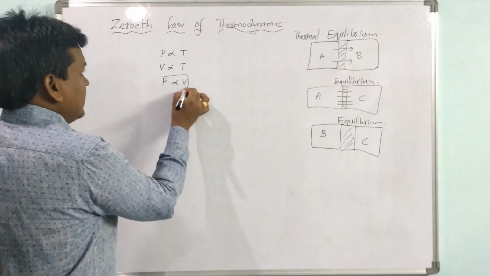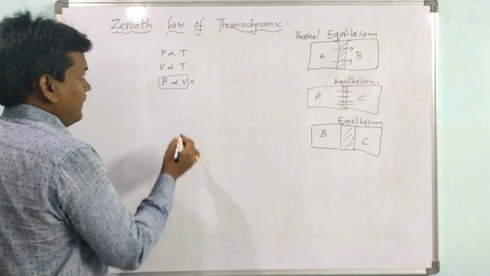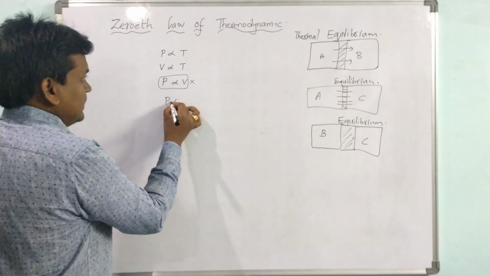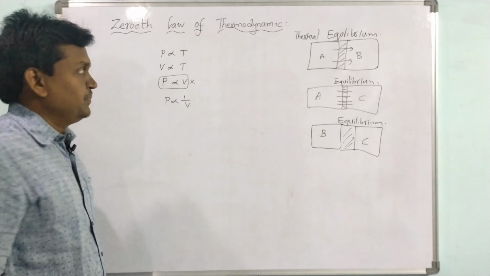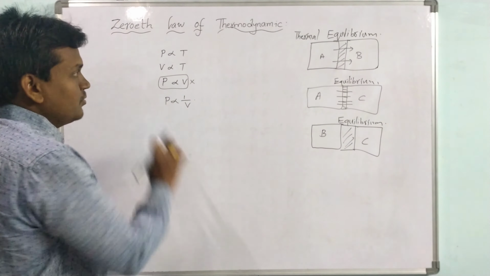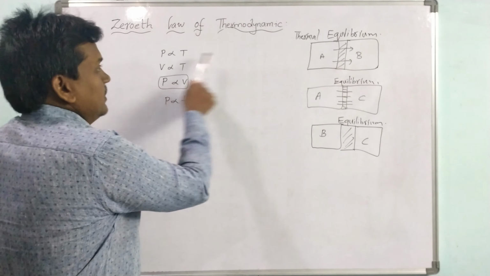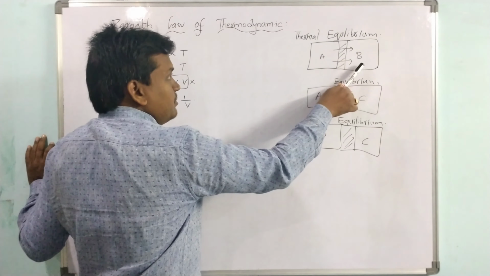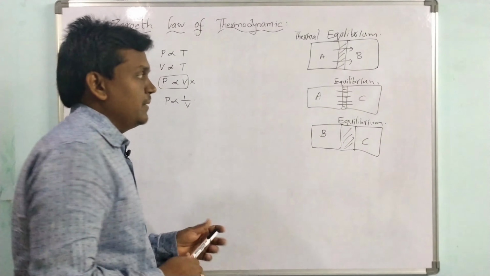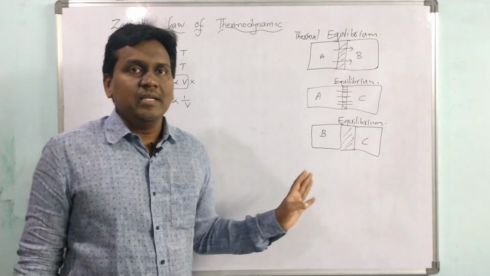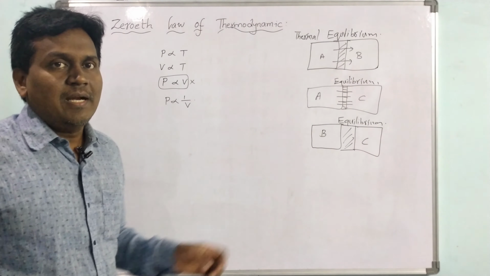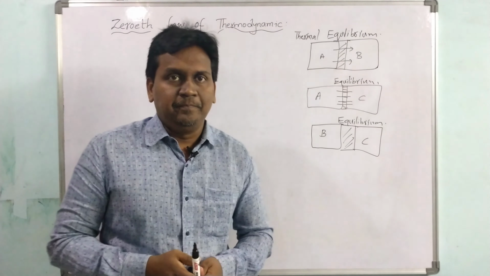No, according to gas laws this is not correct. We know that P is inversely proportional to V. This is Boyle's law. So this won't happen. Here A is in equilibrium with B and A is in equilibrium with C, so definitely B is in equilibrium with C. So this is a law, and that law is the zeroth law.